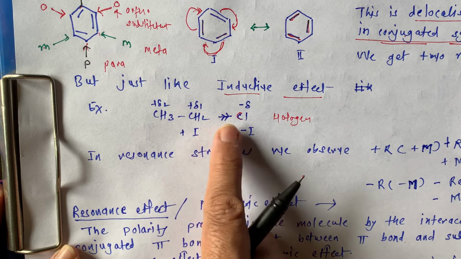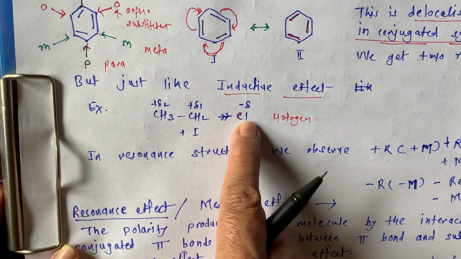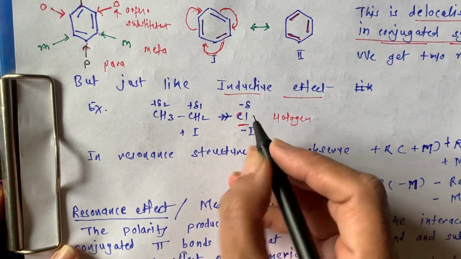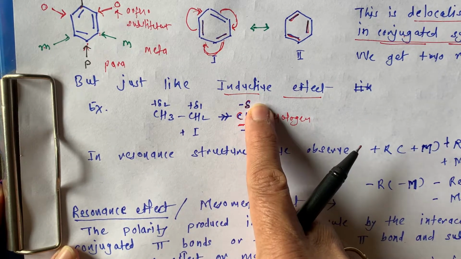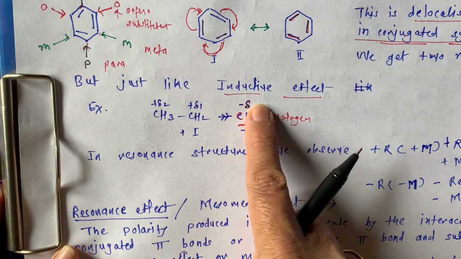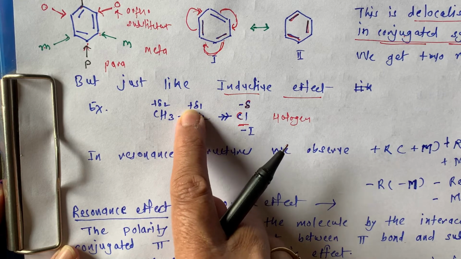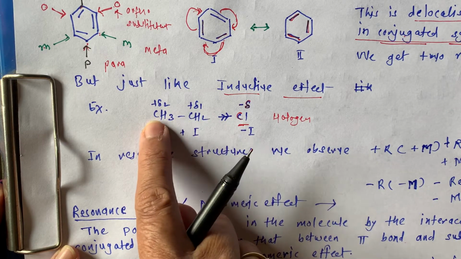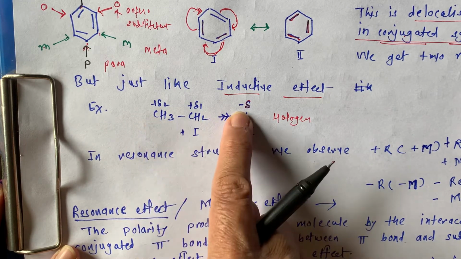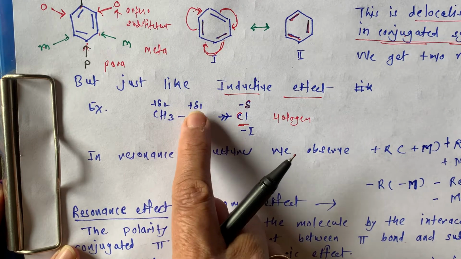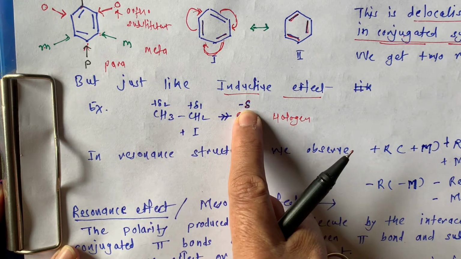Then the shared electrons are shifted towards chlorine, so chlorine acquires a partial negative charge, while this carbon acquires a partial positive charge, and a lower partial positive charge is created on the CH3, which is a little farther than the CH2.